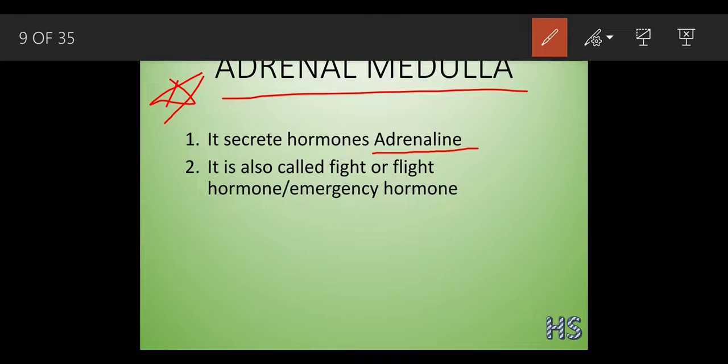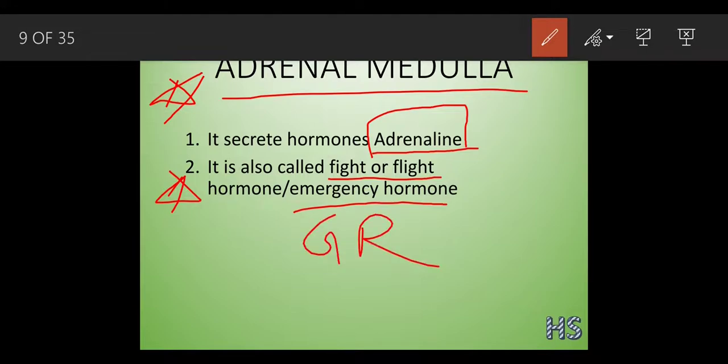This hormone is also called the fight or flight hormone or the emergency hormone. Just remember this name. They might ask you in the exam which hormone is secreted by the adrenal medulla, so you have to answer adrenaline. The second part is a give reason question: why is adrenaline called the emergency hormone or the fight or flight hormone?